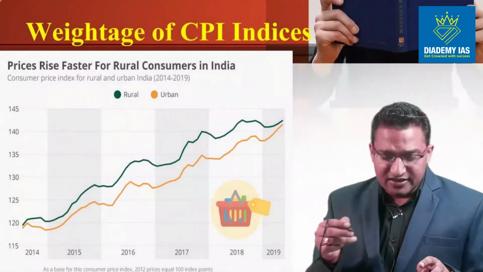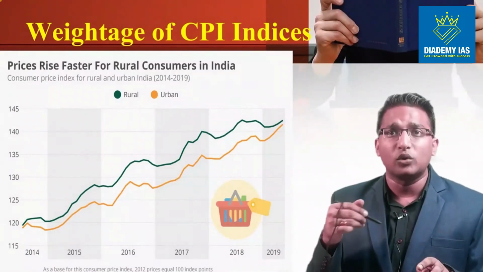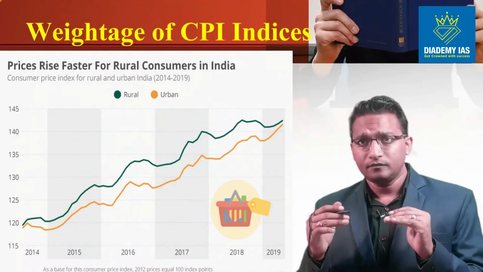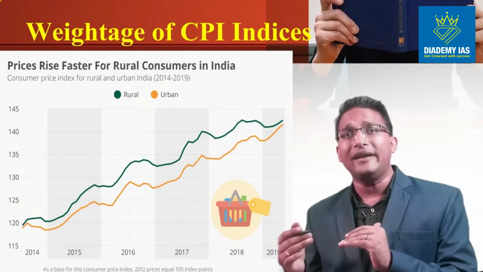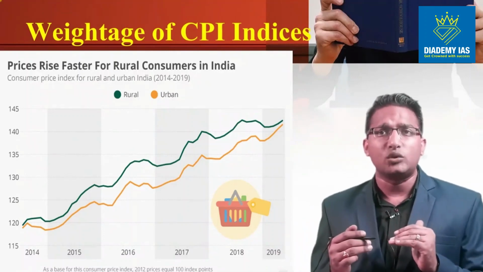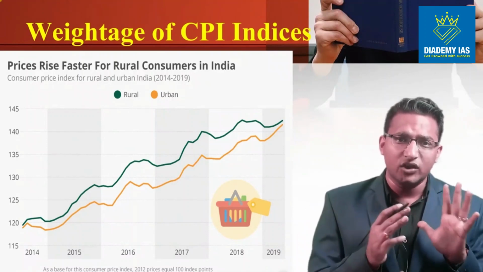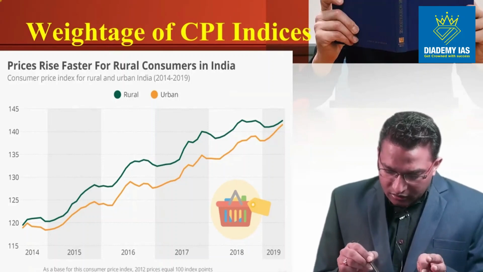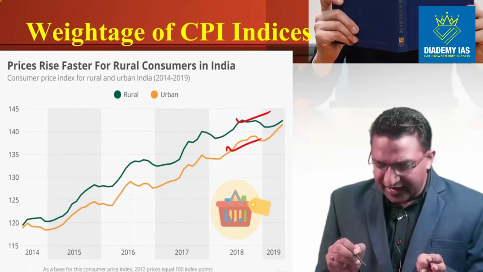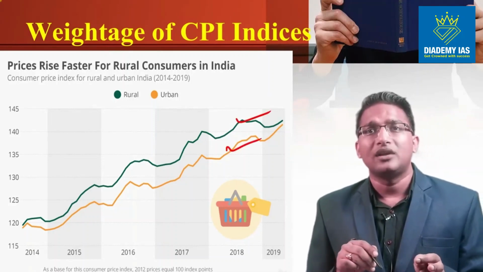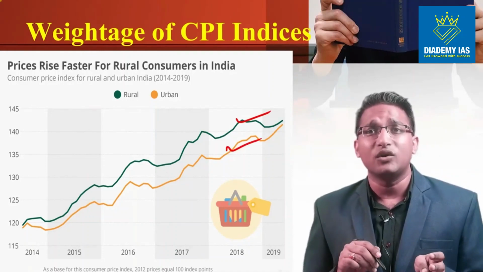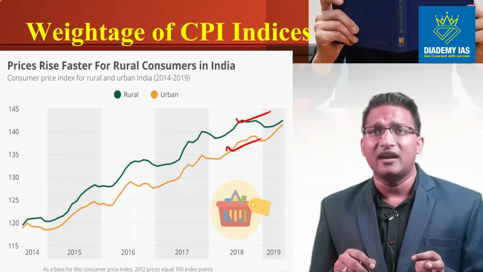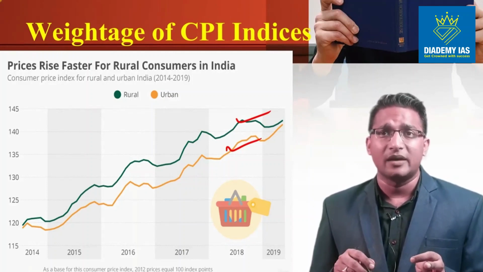Here you can see, since the time this CPI came into picture from 2014 onwards. So first time this CPI urban, rural and combined came into picture in 2014 with the base year of 2012. Here we can see overall this is the line for the rural and this is the line for the urban. The line for the rural area is higher than the line for the urban area. So the prices are rising at a much higher rate in the rural area as compared to the urban area.